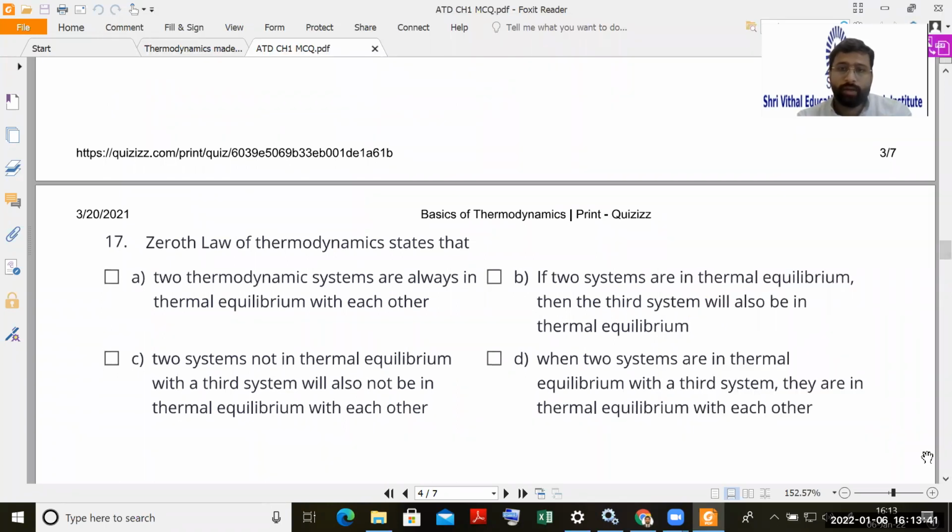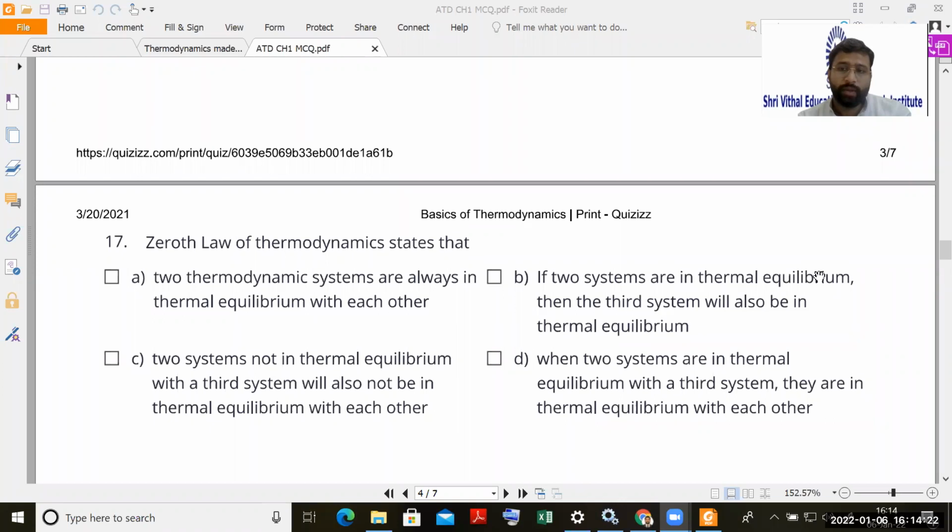Okay, so those who were present in the last lecture will be able to answer this. The zeroth law of thermodynamics states that... Read the statements. These sentences are very long, so that's why I'm not reading them. But read them, we covered this in just the last lecture. So select the correct option accordingly. There are lots of B's I see in the chat box.